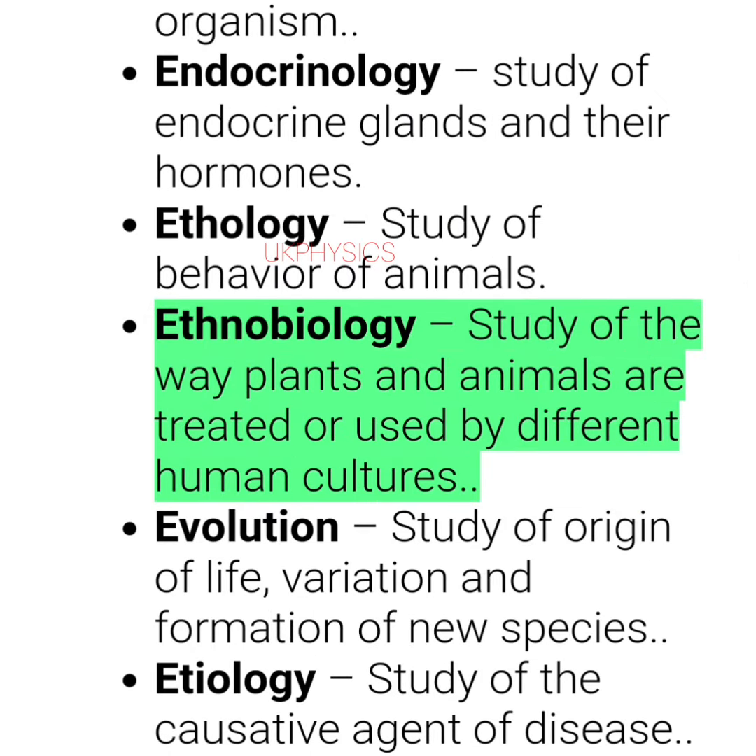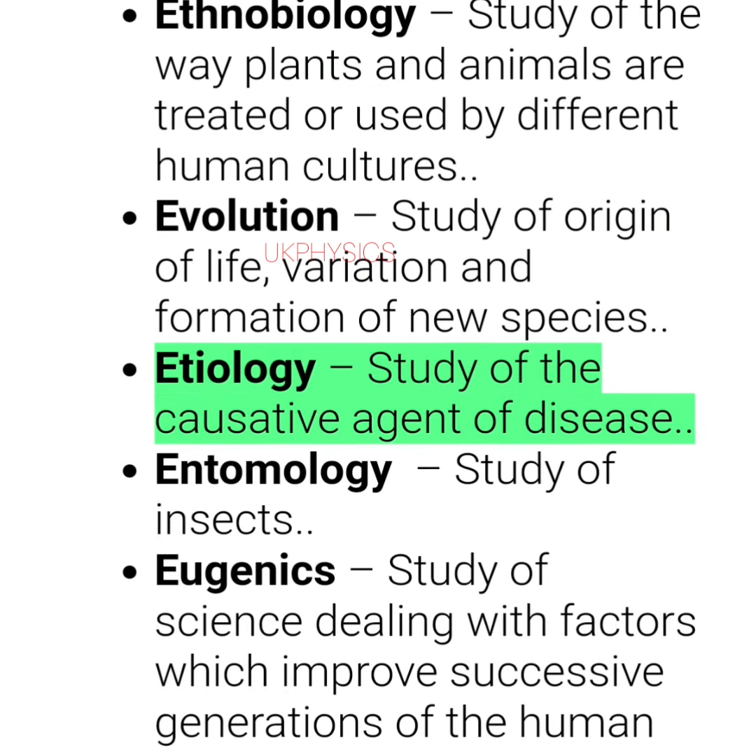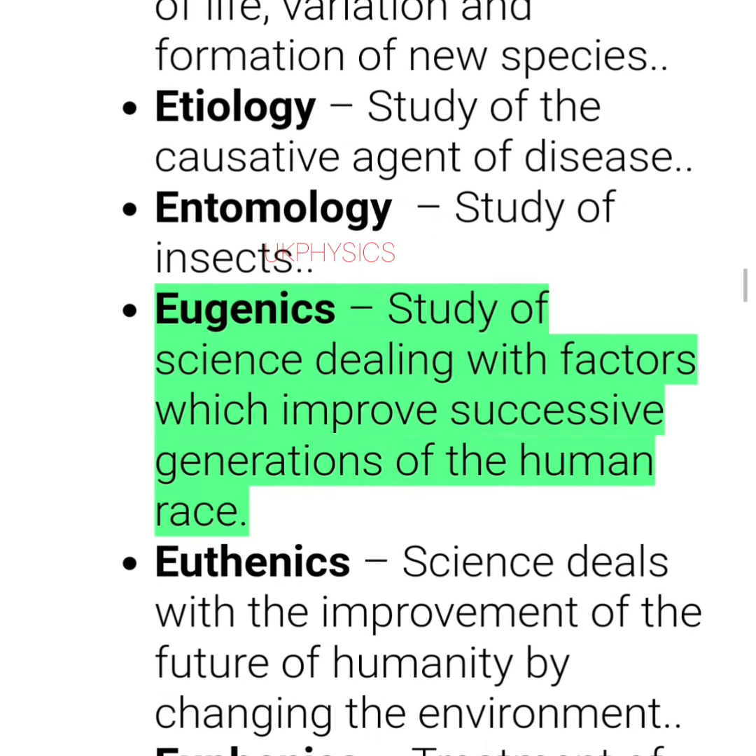Ethnobiology, study of the way plants and animals are treated or used by different human cultures. Evolution, study of origin of life, variation and formation of new species. Etiology, study of the causative agent of disease. Entomology, study of insects. Eugenics, study of science dealing with factors which improve successive generations of the human race.